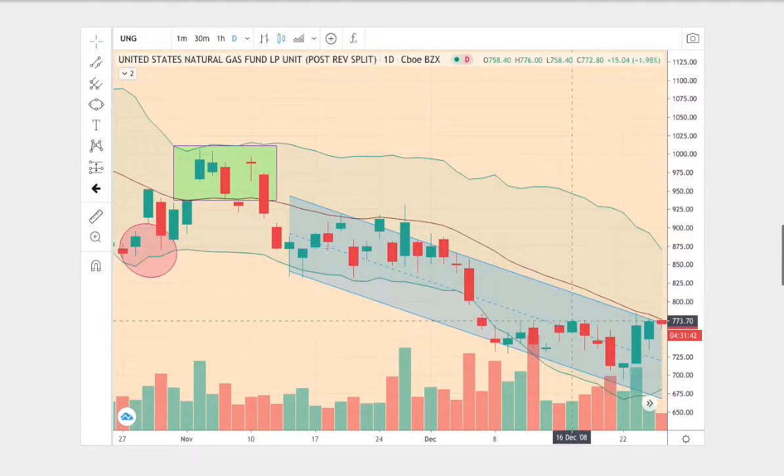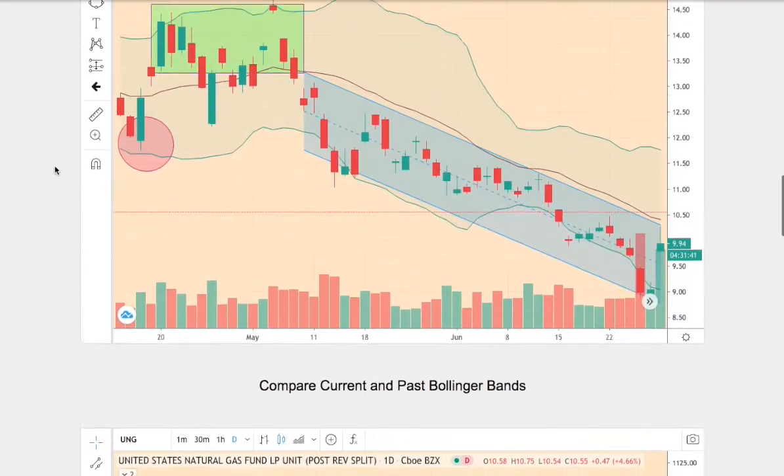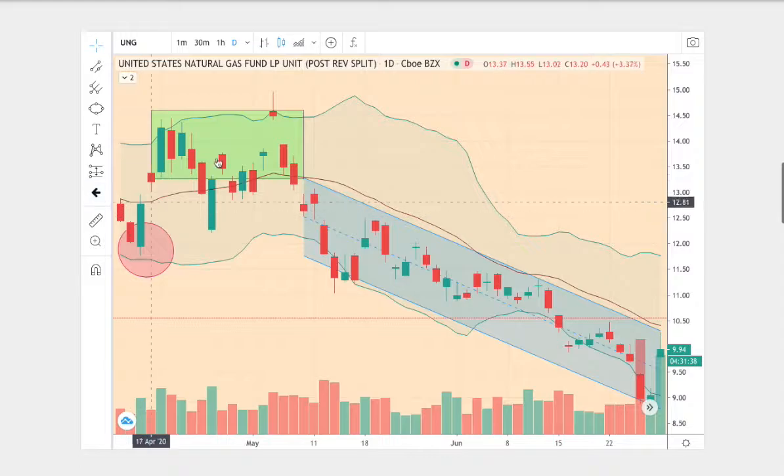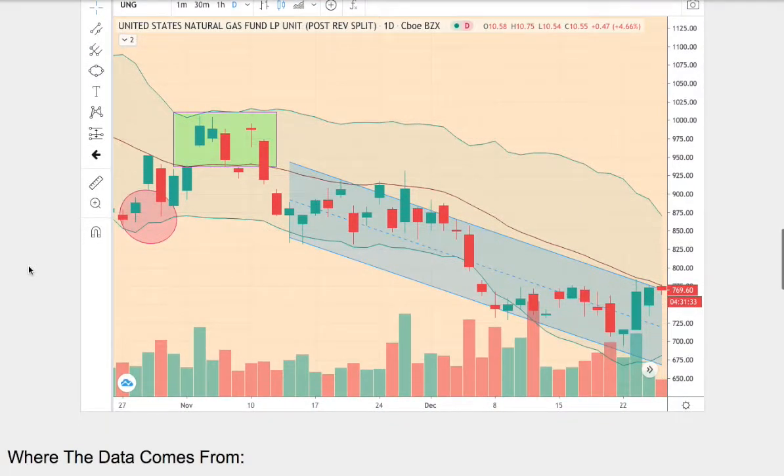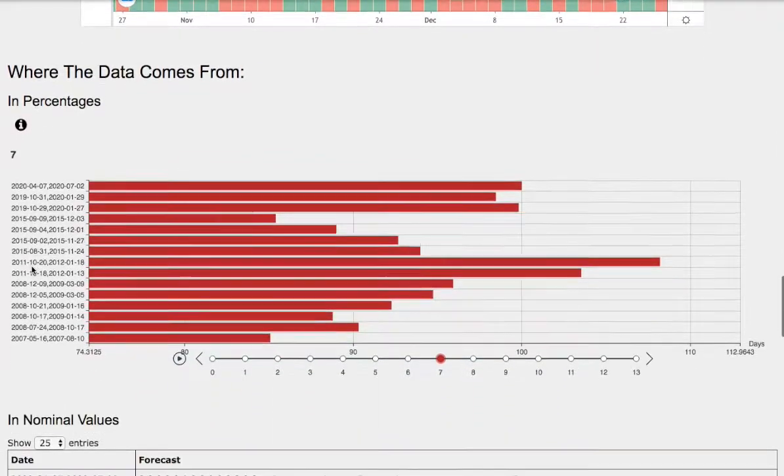So what we have here is 1, 2, 3 points. And on the current trend, we also have 1, 2, 3 points. So there's reason to believe the trends and patterns are somewhat the same. The outcome and forecast should be fairly the same.